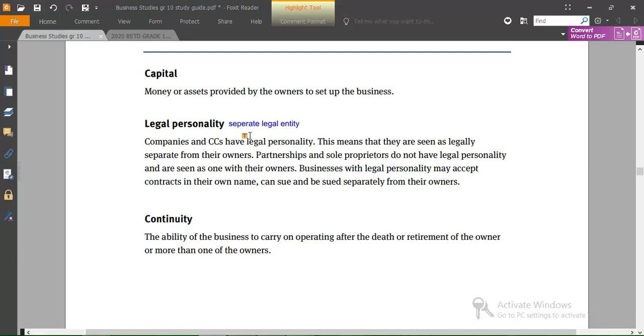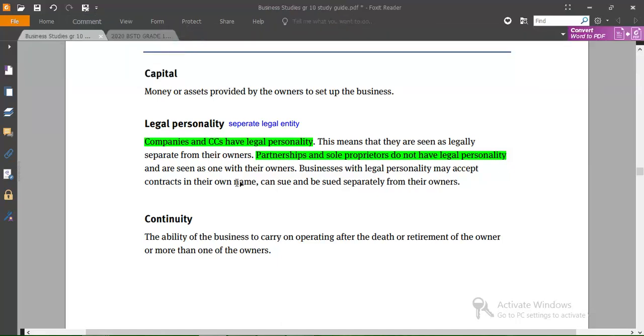But it does not happen when it comes to partnership and sole traders. Partnership and sole proprietors do not have a legal personality. So it means whatever happens in a partnership and a sole proprietor, they should happen in the name of the owners, because those 2 things, they're exactly the same. They are not separated, right? But companies and close corporations, they have legal personality. Remember that.